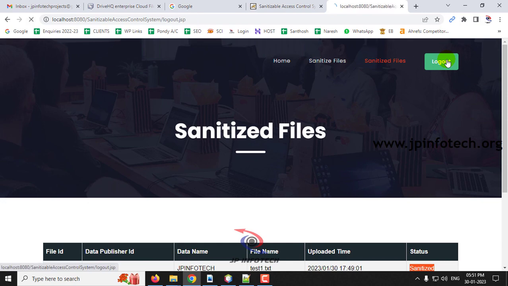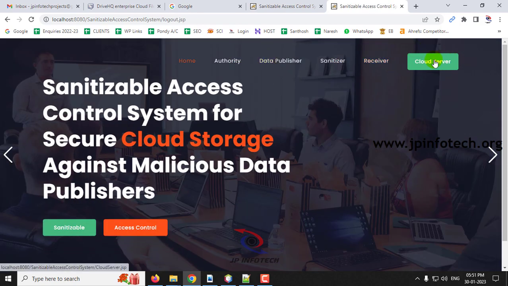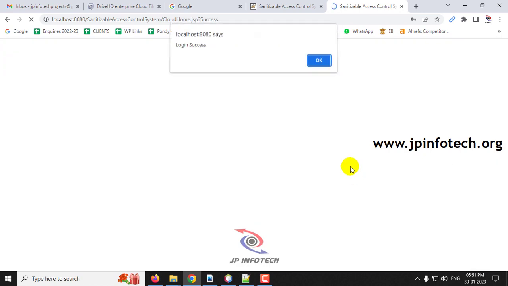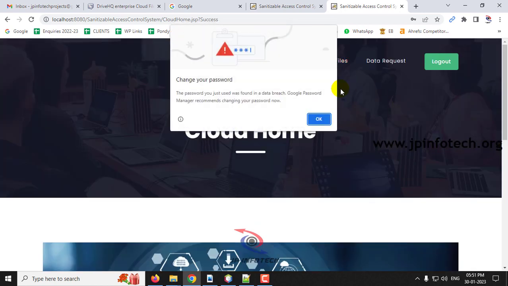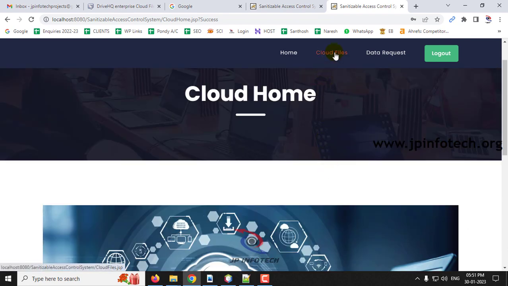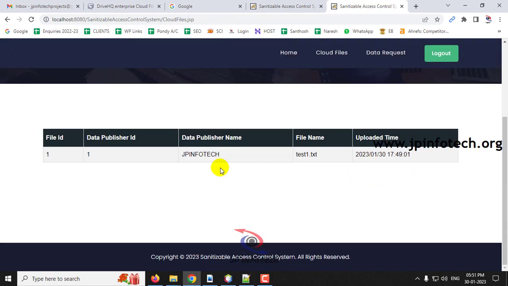So now let me log out, and now let me go to the cloud server. So in the cloud server, you can just enter the cloud username and password as cloud, and then click login. Once the login is successful, you can see the cloud home page, and now you can see the cloud file. So just go to the cloud files, where you can see the file that has been uploaded in the cloud.